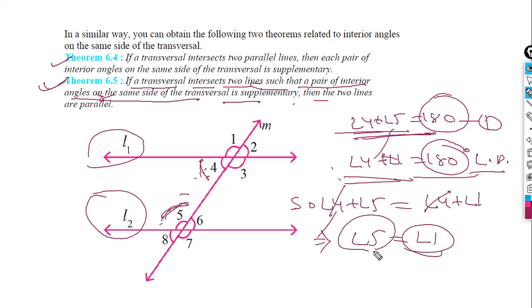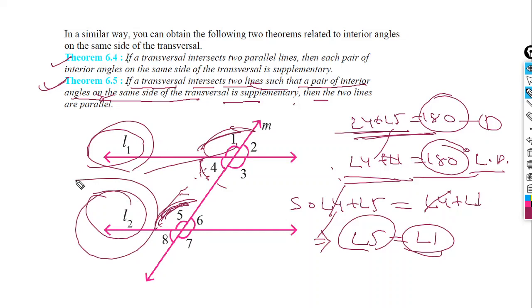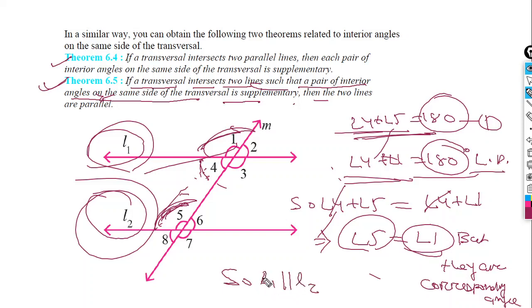Now look at the figure, angle 5 and angle 1. Angle 5 is equal to angle 1. If angle 5 is equal to angle 1, then what will happen? L1 will be parallel to L2, because they are corresponding angles. In this way we can prove it. Basically you don't need to prove this, you just need to remember it and know the method through which we can prove it.